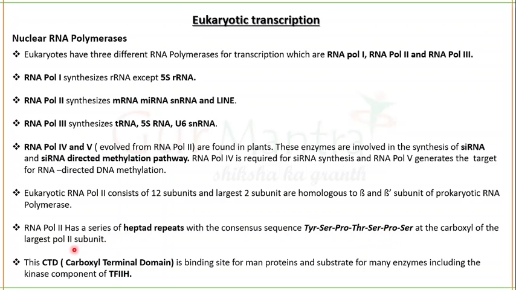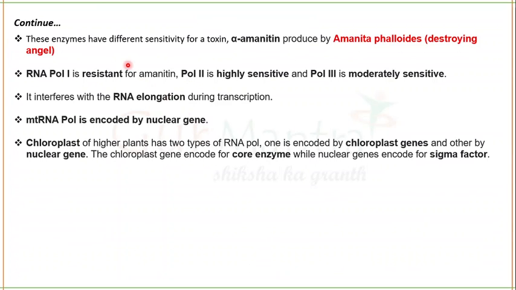Okay. So this carboxyl terminal domain is a binding site for many proteins and a substrate for many enzymes, including the kinase component of transcription factor 2H. So this carboxyl terminal domain, which is present on the largest subunit of RNA polymerase 2, can be a binding site for many other proteins and can be a substrate for many other enzymes such as the kinase component of transcription factor 2H. Fine. Let's see the next.